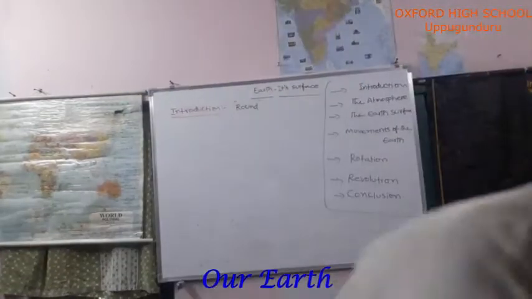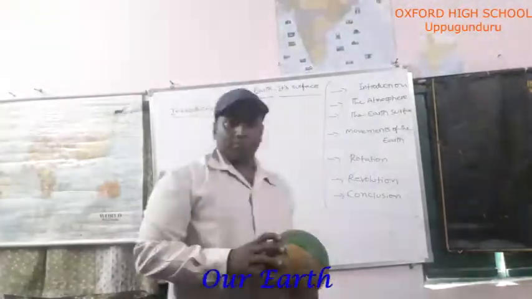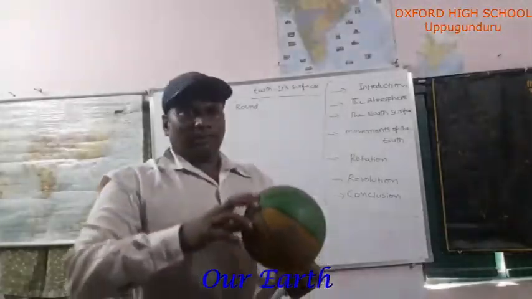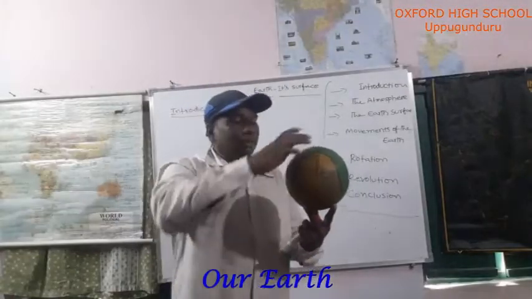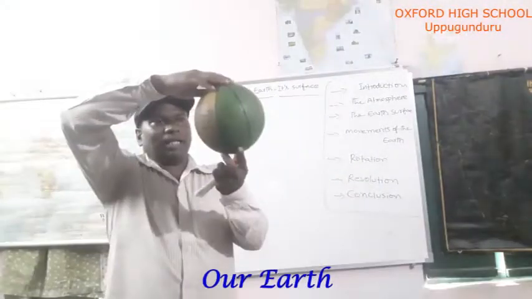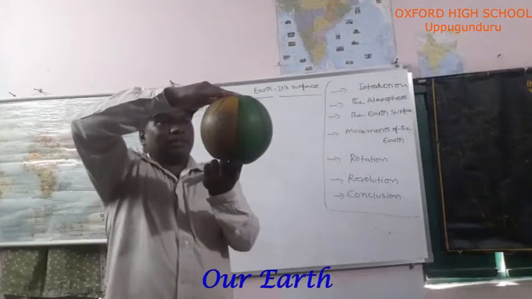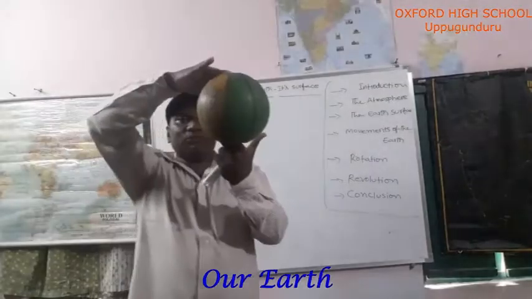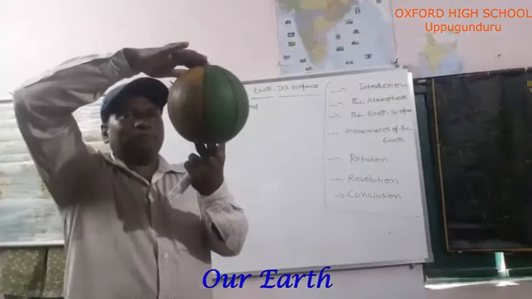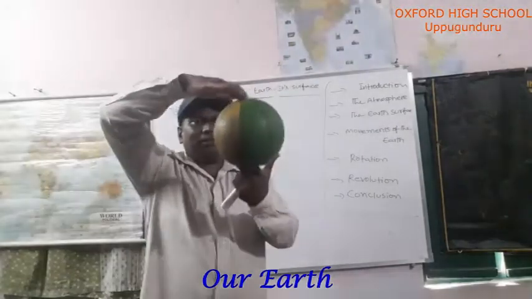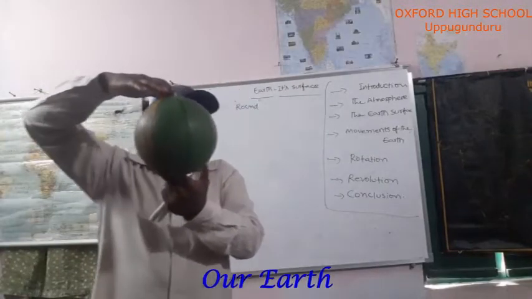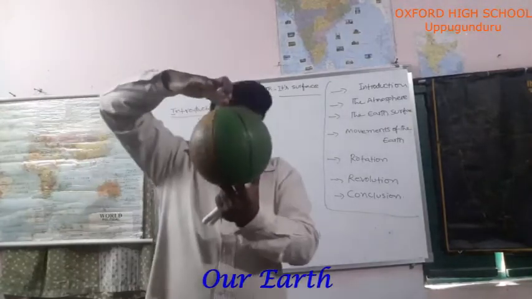Generally we observe globes in offices. The globe shape is like this. See, the top and bottom are a little bit flattened and the middle is bulgy, isn't it? In the middle we observe one iron rod, which we call the earth's axis.